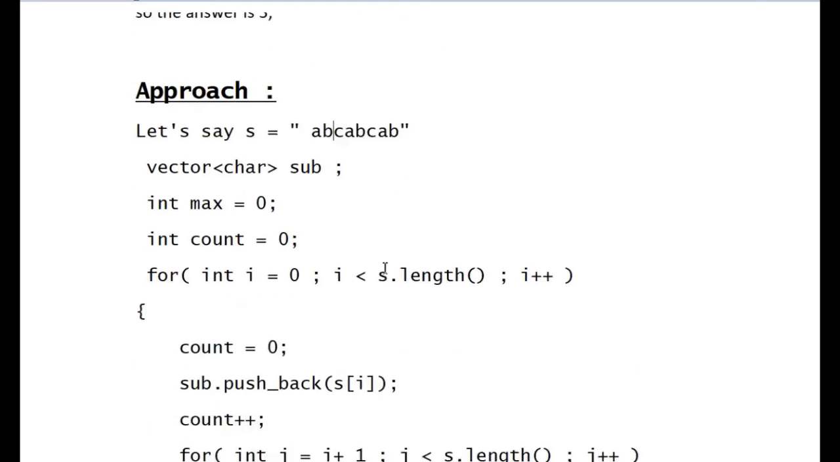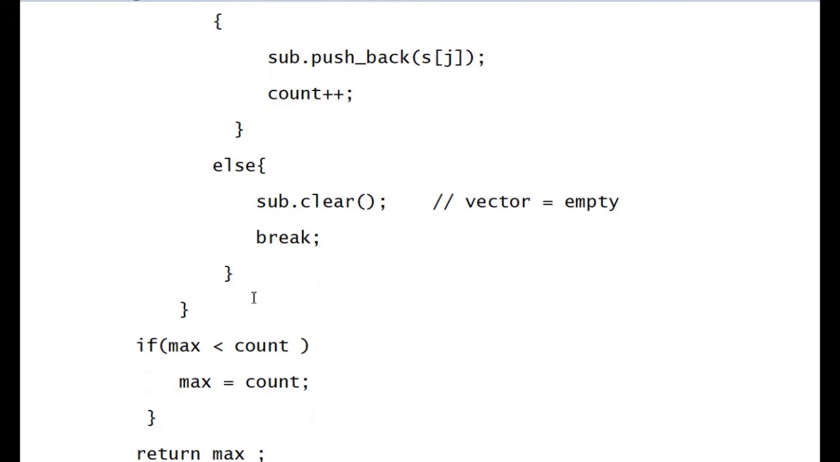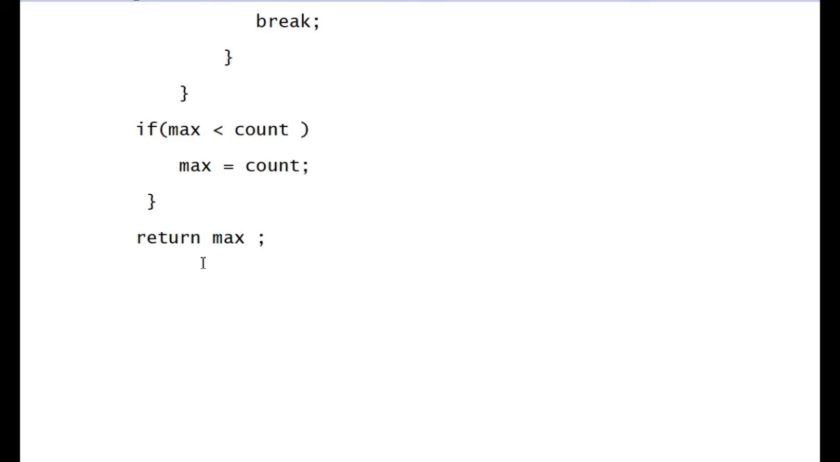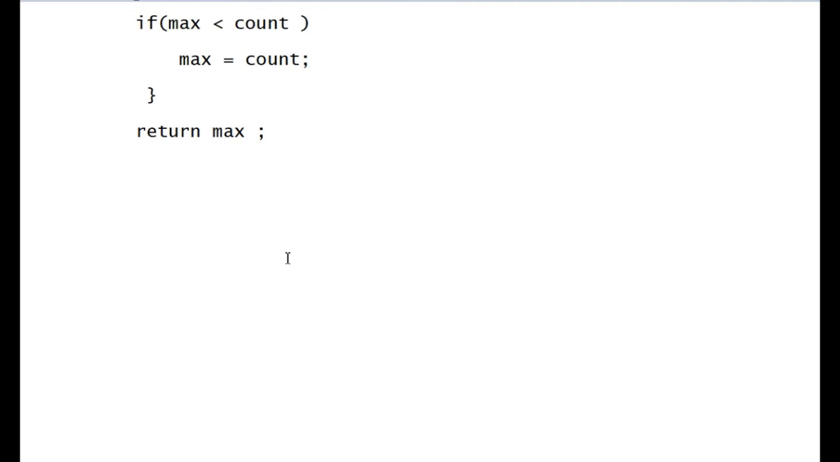So in each step we'll update the count, right? And at last we'll update the max and we'll return the max. So we'll move to the solution on the Leetcode platform and we'll try to solve that problem.